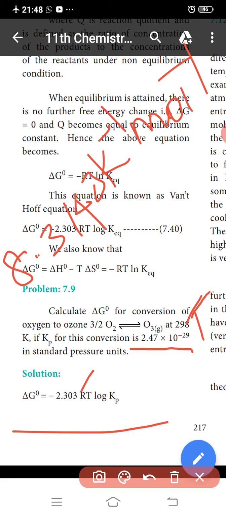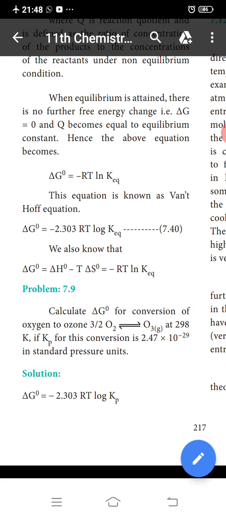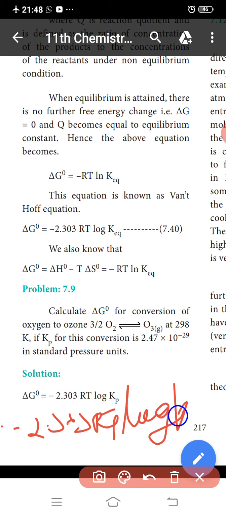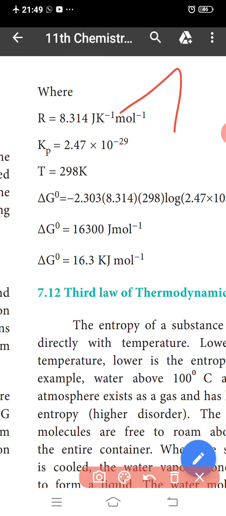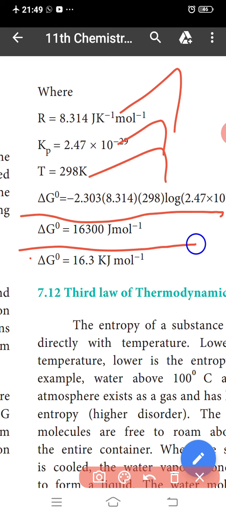Applying this equation with the R constant, the Kp value and the temperature of 298, del G naught is equal to minus 2.303 into 8.314 into 298 into log of 2.47 into 10 to the power of minus 29. Substituting the values, this gives 16,300 joule per mole, converted to 16.3 kilojoule per mole. The del G naught value is calculated.